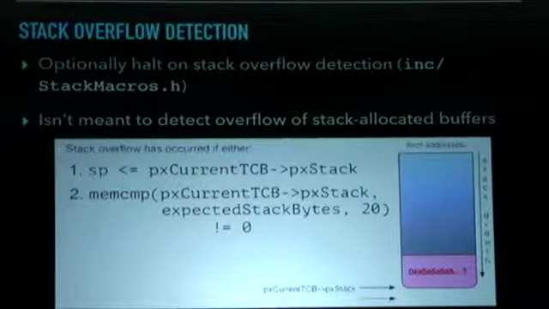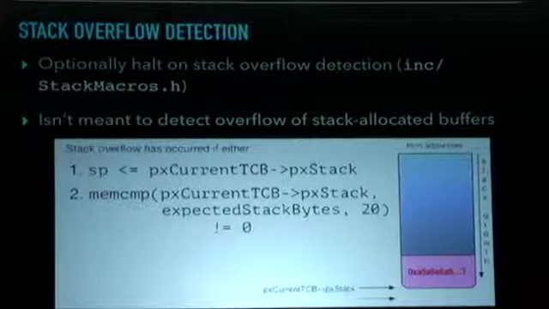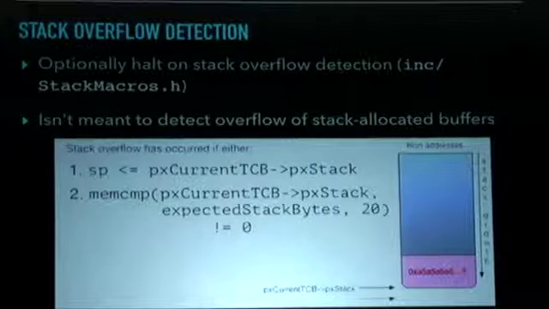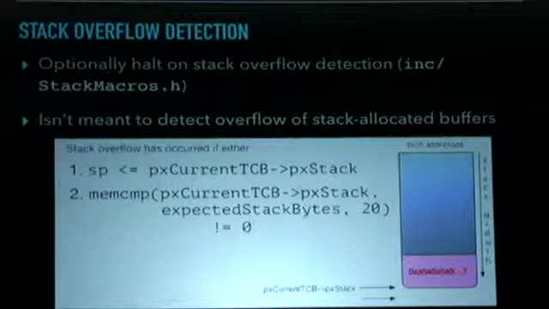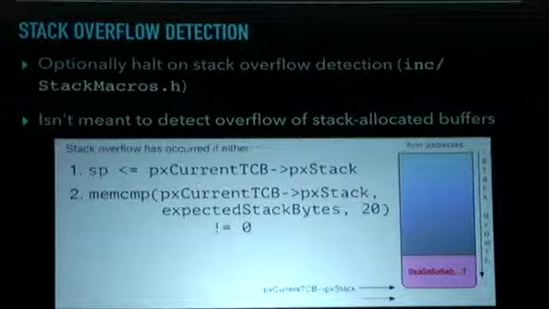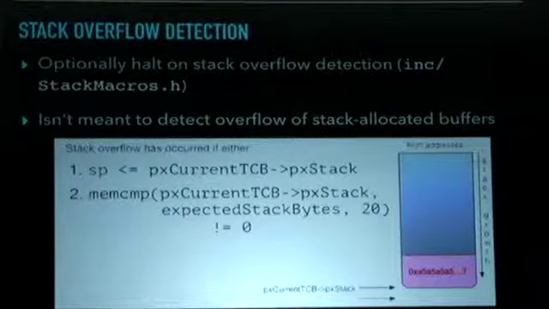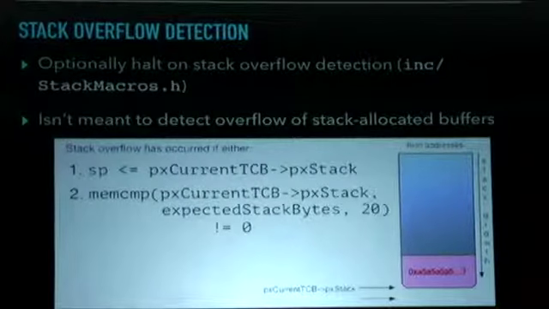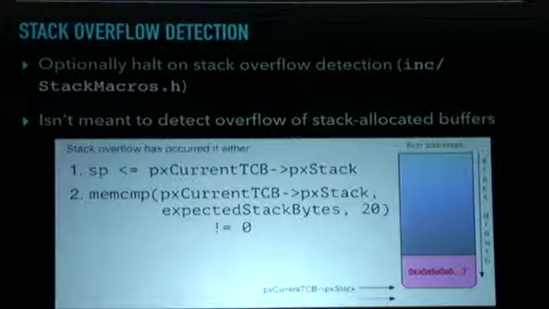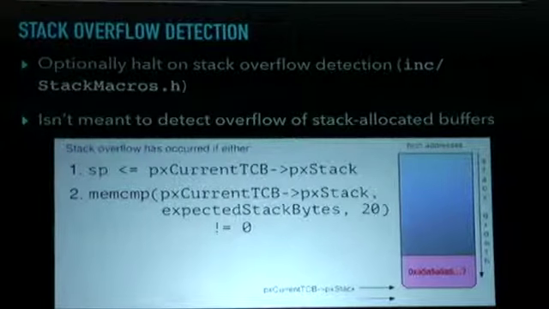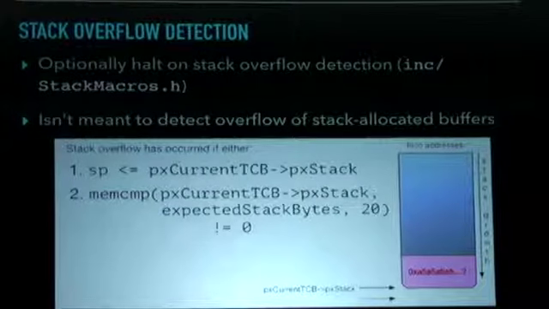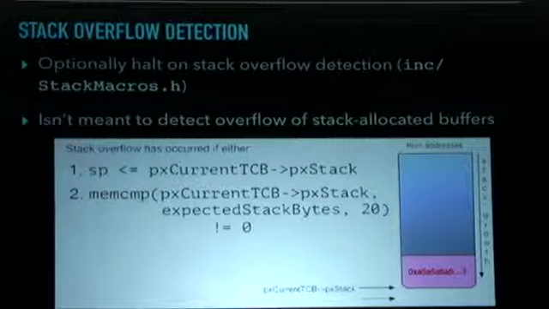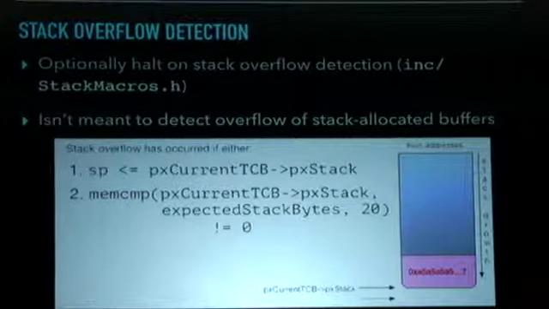The way it works is, if we look here, we have the stack region for a task. It's growing downwards, and the scheduler will perform up to 2 checks after a task has been suspended. It'll check if the stack pointer has gone beyond the beginning of that stack region in memory, the limit of the stack. And we can see that on the bottom. It's seeing if the stack pointer points beyond that limit. And it also writes a kind of canary value at the beginning of this memory region, and it will compare that to an expected sequence of bytes to see if it was overwritten at some point, if the stack grew into this canary area while the task was executing.